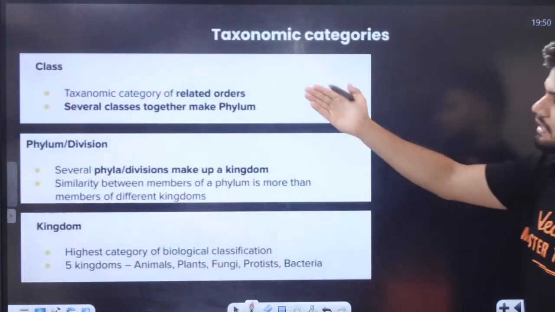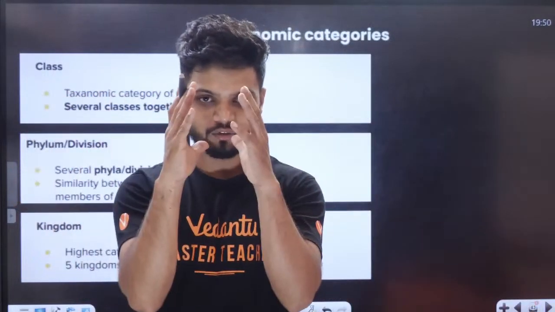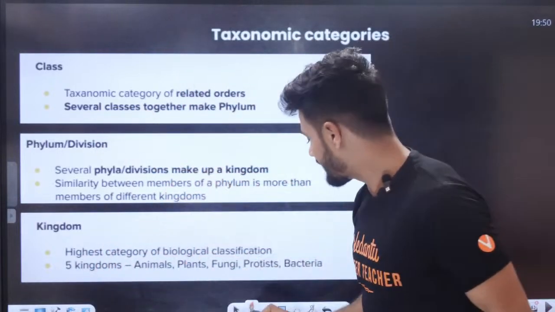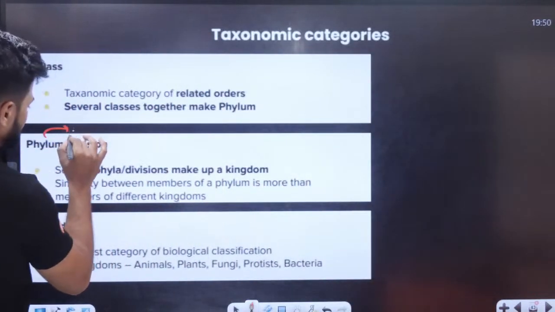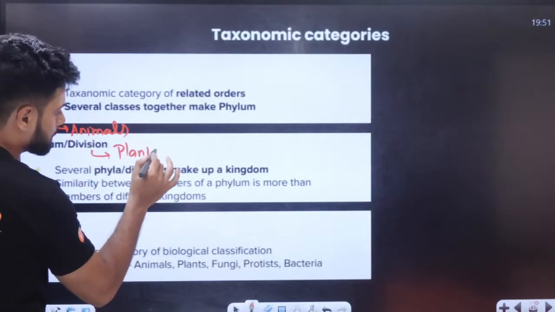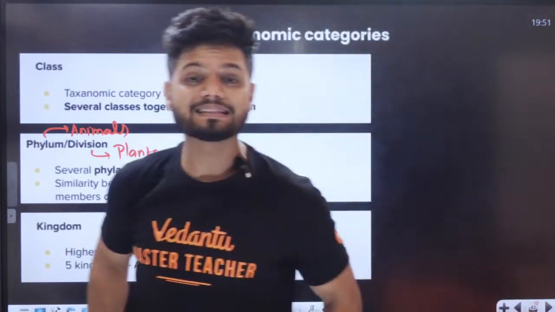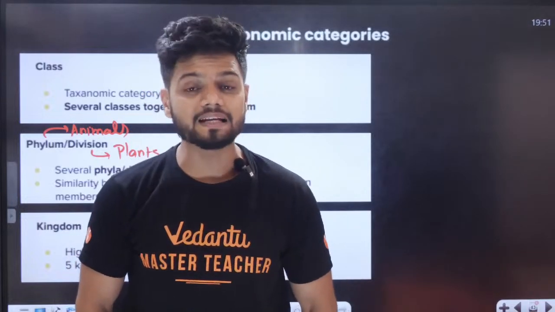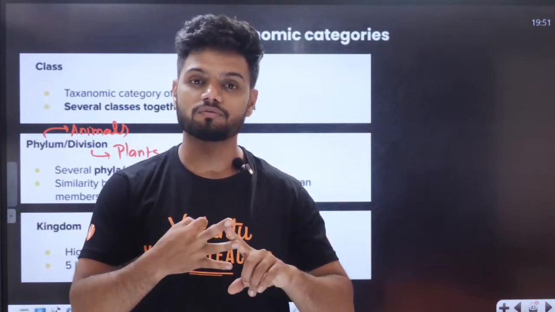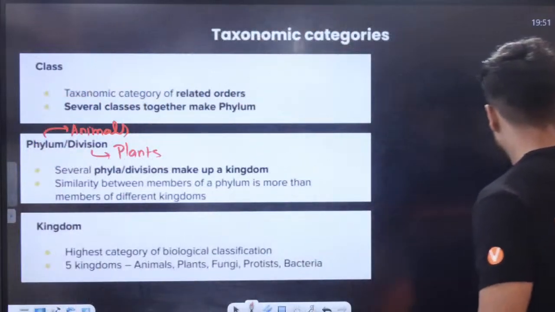Then similarly we have class, a taxonomic category of related orders. Many related orders are joined together to make a class. Several classes together make up the phylum. Phylum in the case of animals, division in the case of plants. And finally we have the kingdom. We have the five kingdom classification: Monera, Protista, Fungi, Plantae, and Animalia. These are the five different kingdoms.